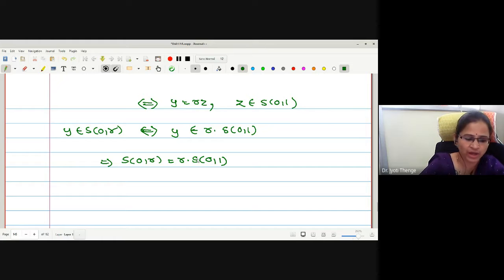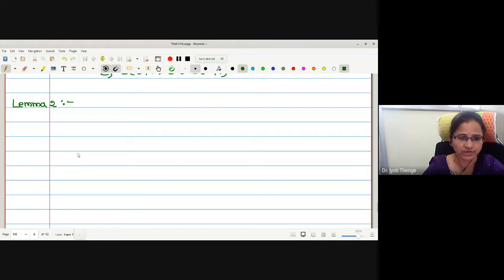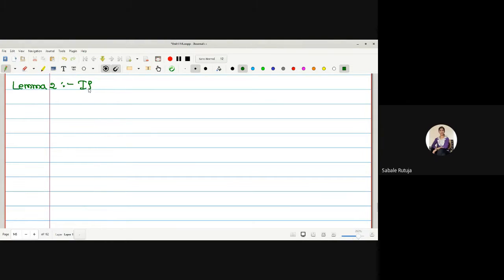This is Lemma 1, useful for us to prove the open mapping theorem. There is one more lemma which we were using to prove the main theorem. This we will write without proof. This statement we have seen already in real analysis 2, multivariable differential calculus. Do you remember this? Under a certain condition of non-zero Jacobian determinant, the F image of a circle contains one circle. Yes, ma'am. Let me just write.